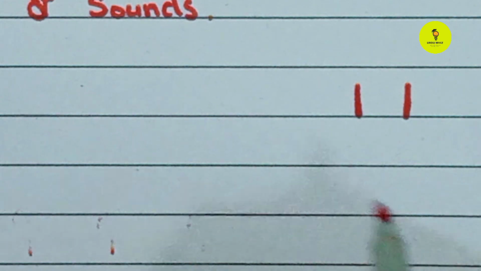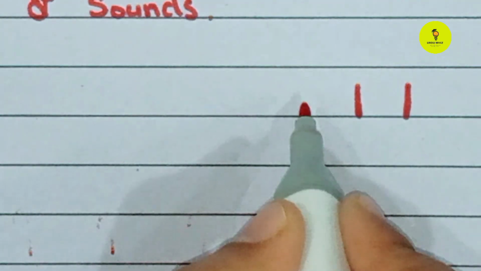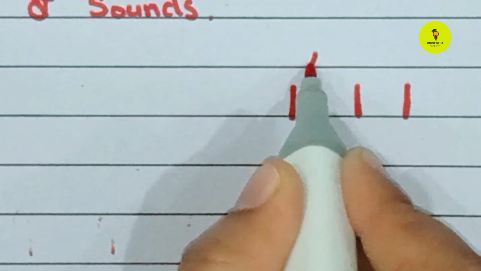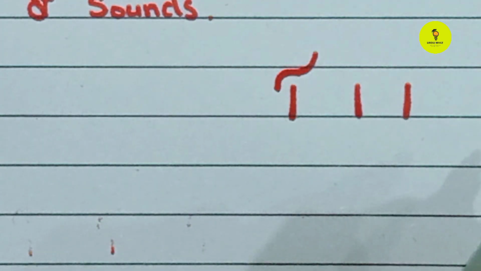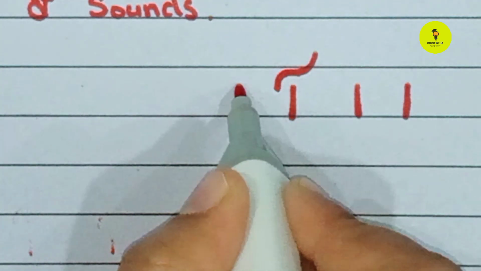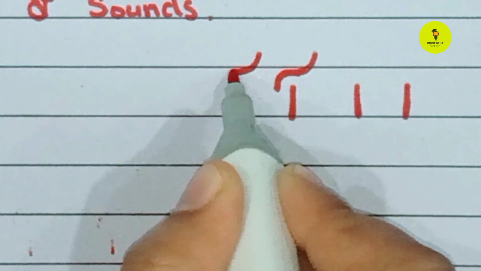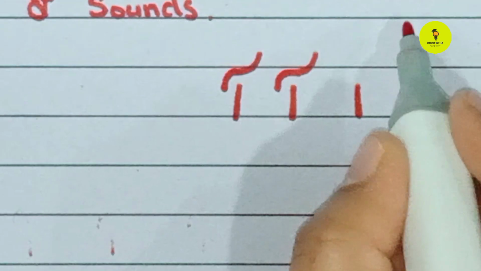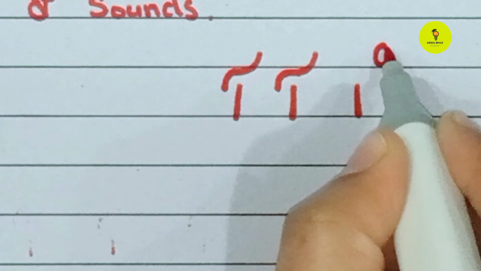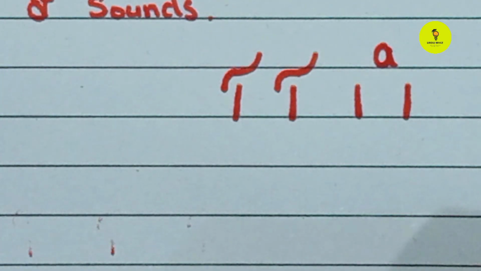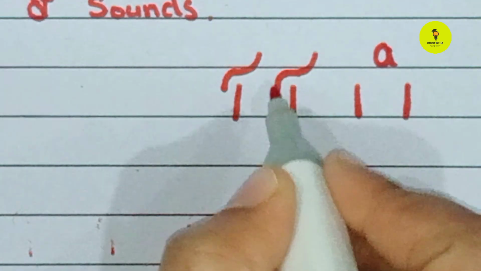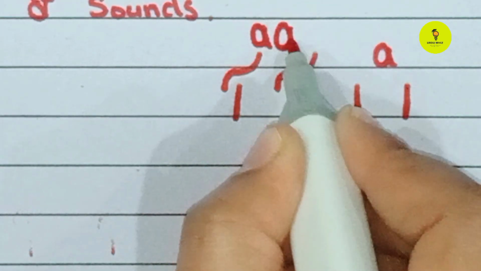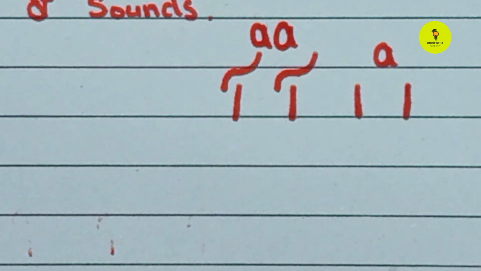Urdu alphabet second letter is Alif Madda. Alif sound is A. Alif Madda sound is A.